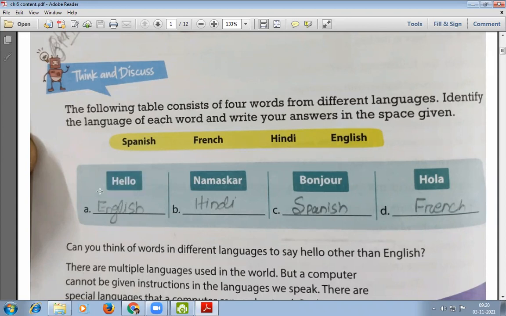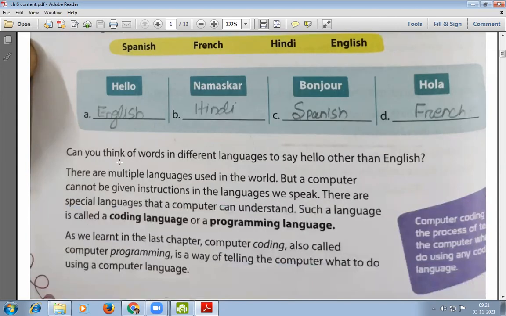First, hello. So hello is generally from English. Namaskar is generally from Hindi. Bonjour is from Spanish, and hola from French. Can you think of words in different languages to say hello other than English?